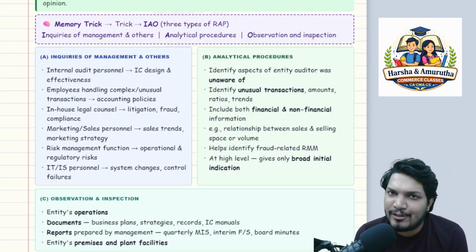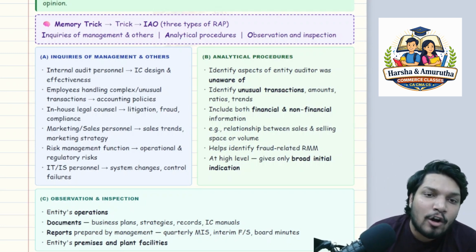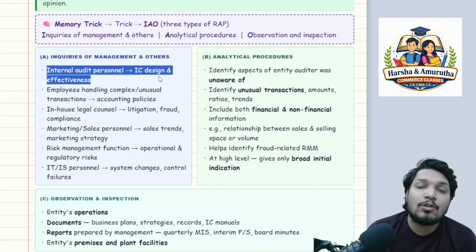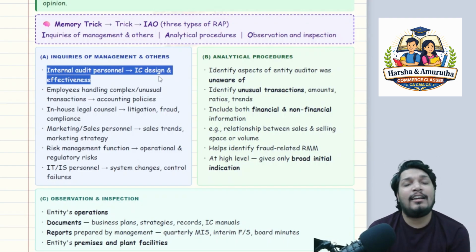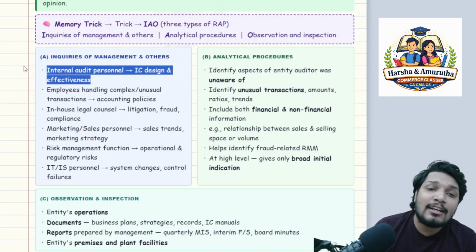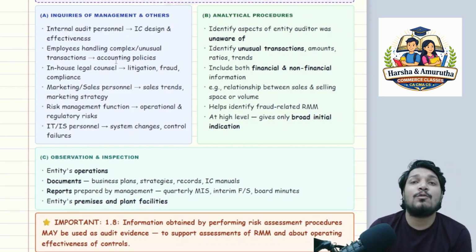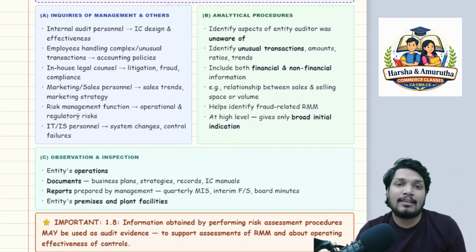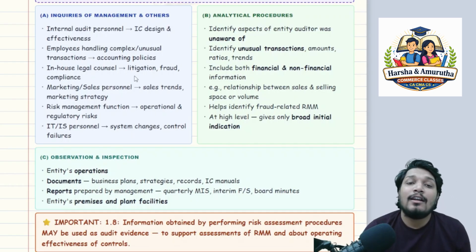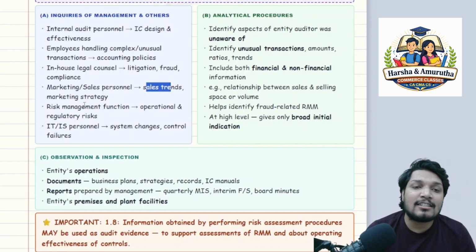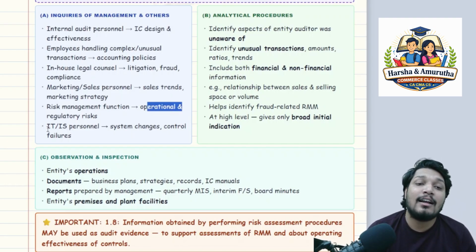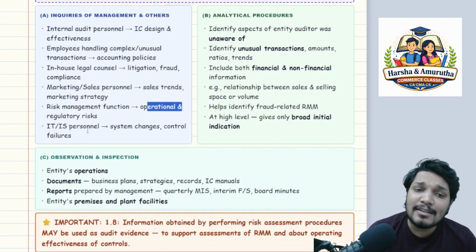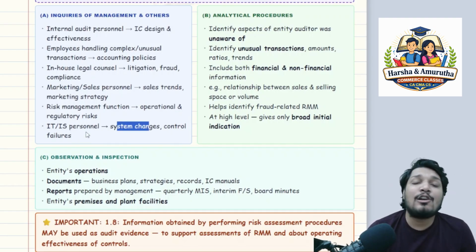Sir, coming to the inquiries of management and others, what does it constitute? Internal audit personnel. So with them, what do you inquire? The internal control design and effectiveness. Employees handling complex and unusual transactions. What do you ask? Accounting policies, right? In-house legal counsel: litigation, fraud and compliance. Marketing and sales personnel: sales trends, marketing strategy. Risk management function: operational and regulatory risks. IT and information system personnel: system changes, control failures.